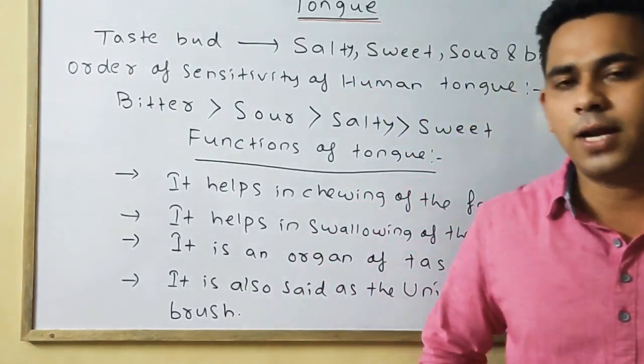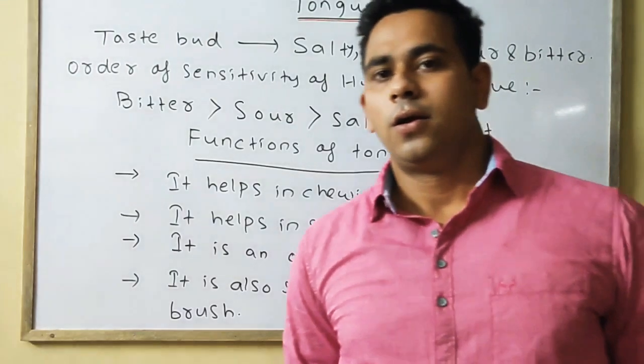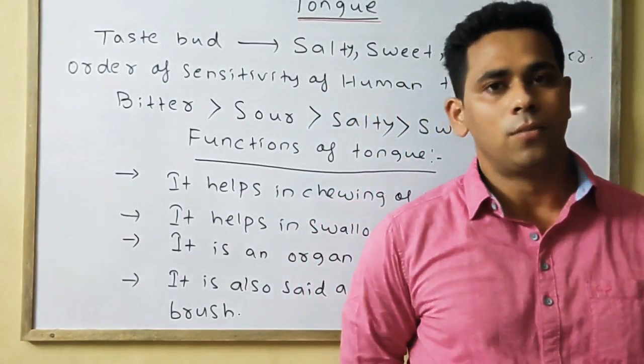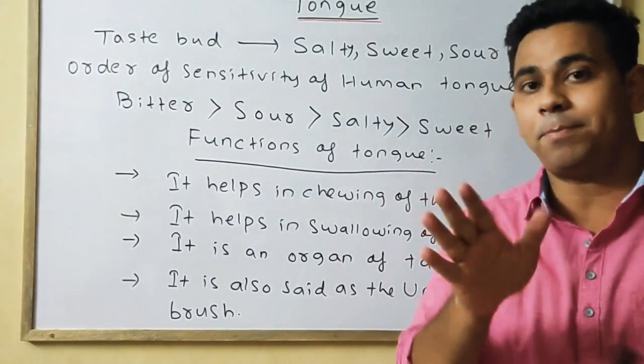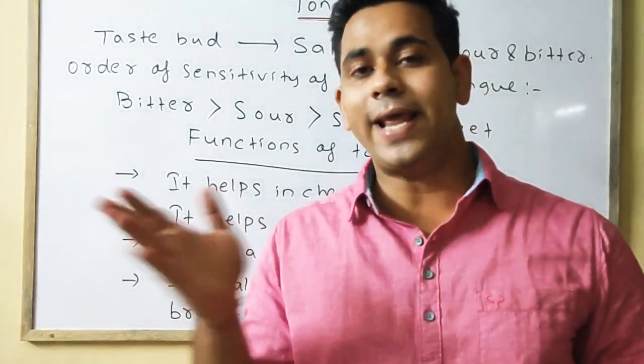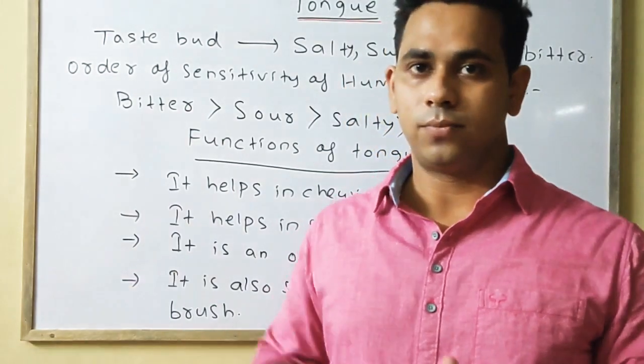Then the next points, keep in mind. First point I will say: the tongue is a muscular, boneless and highly movable organ present in the buccal cavity, partly in the pharynx. Pharynx means the next portion of the buccal cavity.